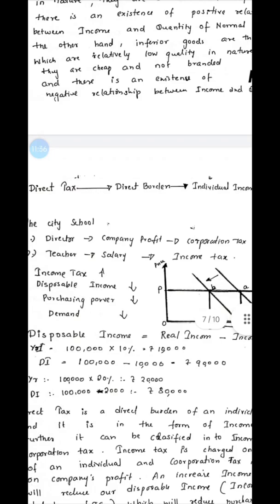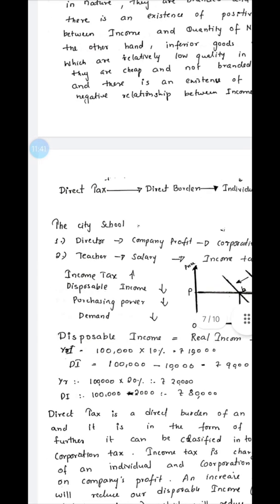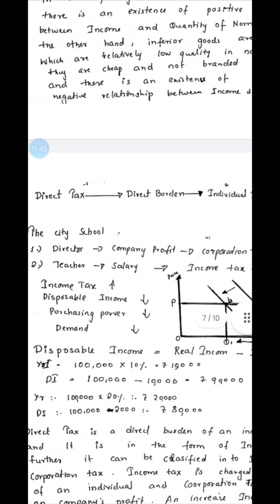There are also two types of taxation. There are corporation tax and income tax. Corporation tax is paid on the company's profit. For example, I have given an example of a city school.